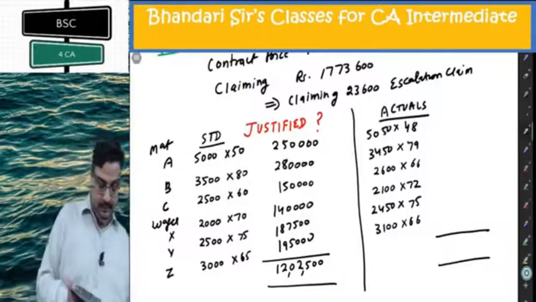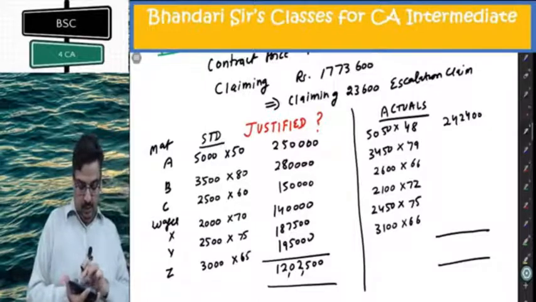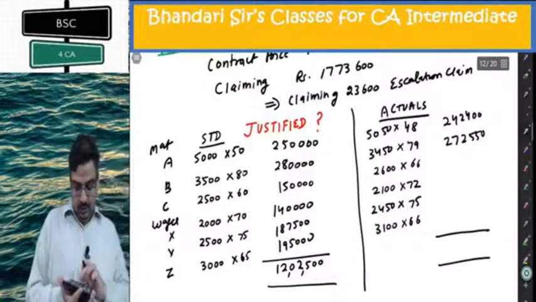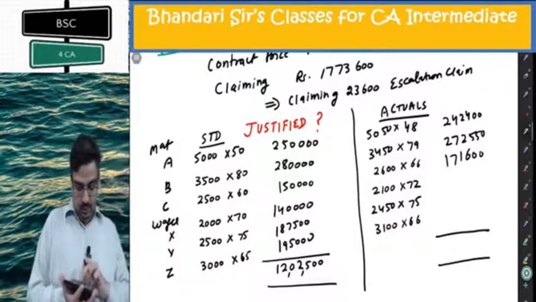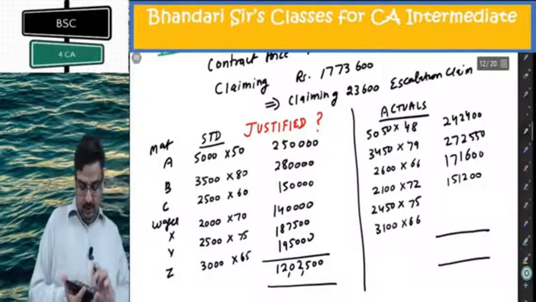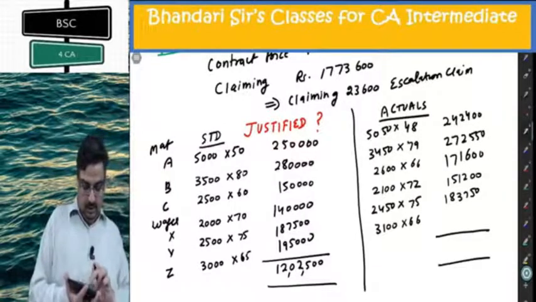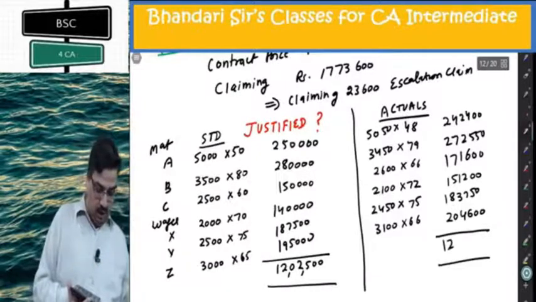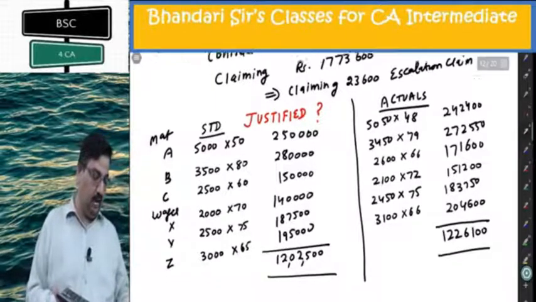5,050 into 48 is 2,42,400. 3,450 into 79 is 2,72,550. 2,600 into 66 is 1,71,600. 2,100 into 72 is 1,51,200. 2,450 into 75 is 1,83,750. 3,100 into 66 is 2,04,600. The total of this I am getting is 12,26,100. The difference from 12,02,500 is 23,600, which he is claiming.